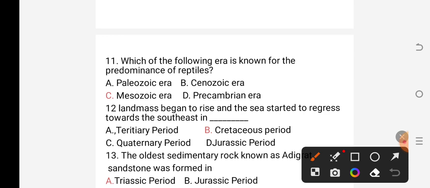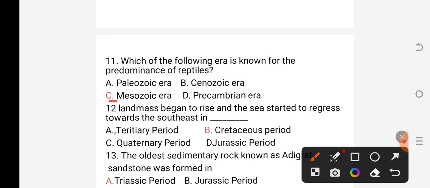Mesozoic era has 3 consecutive periods: the Triassic period, the Jurassic period, and the Cretaceous period. So, during the Mesozoic era, reptiles were predominant. As a result, the answer for question number 11 is C, Mesozoic era.